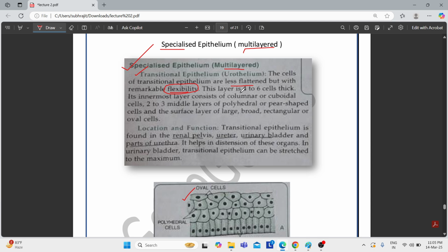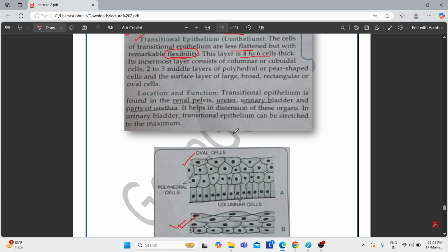This layer is 6 cells thick. Here you can see 1, 2, 3 and 4 layers shown. The innermost layer consists of columnar or cuboidal cells. Here it is shown as columnar cells; no cuboidal cells are shown in this diagram. This is the innermost layer, and as you can see, it consists of columnar cells. Then 2 to 3 middle layers of polyhedral or pear-shaped cells. This one is the middle layer.